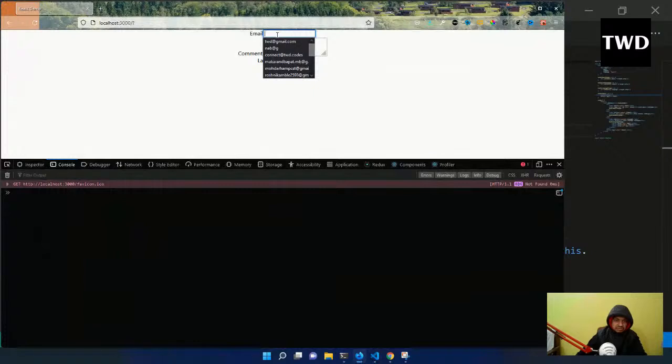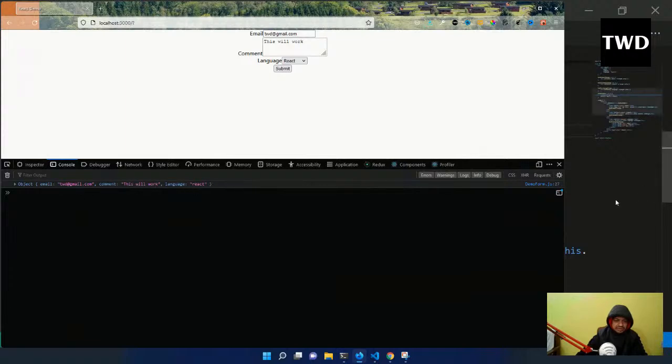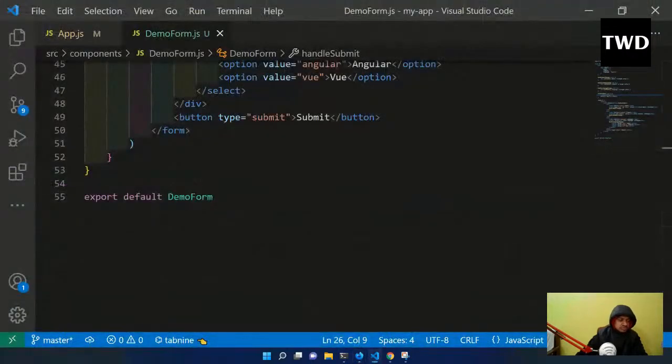Okay, now this will work, and I'll do it for React, and see, I'm getting the console of the state. All of these things I'm getting, and this is how it works.